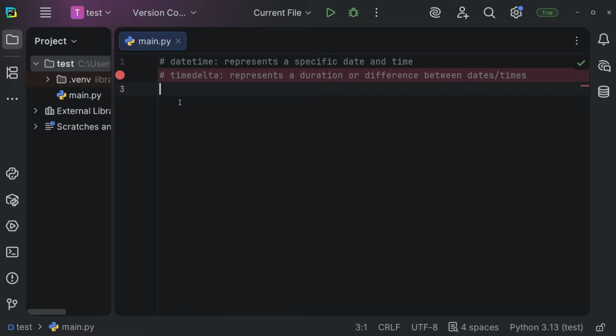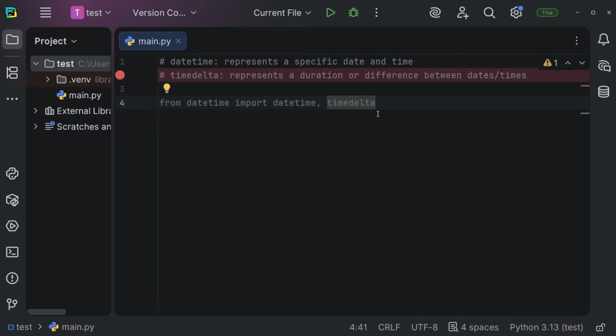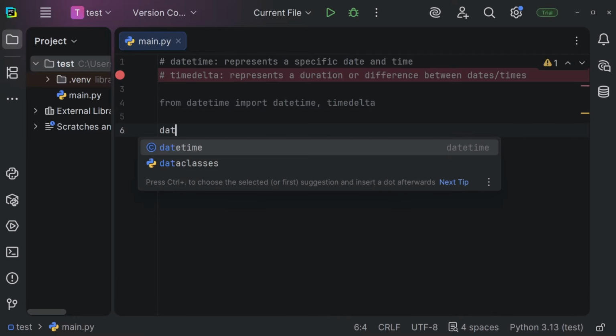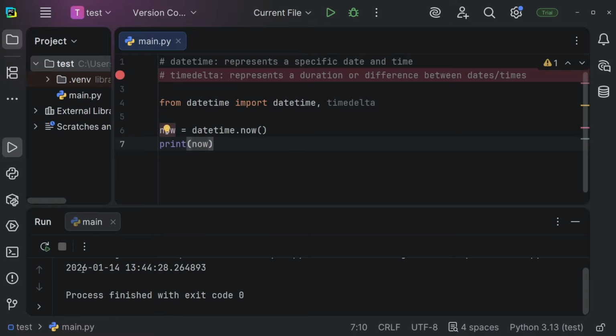Let's now understand time and date in Python. In order to work with dates and times in Python, we should first import datetime and timedelta. So from datetime, like so, import date, time, and timedelta, like so. And now we can get the current moment, for example, by saying datetime.now, so calling the now method. And we can of course store this within a variable now. So now is equal to datetime.now. Let me print now. And you can see we're getting the current date, 2026-01-14, and the current time.